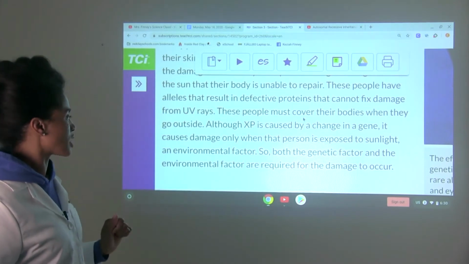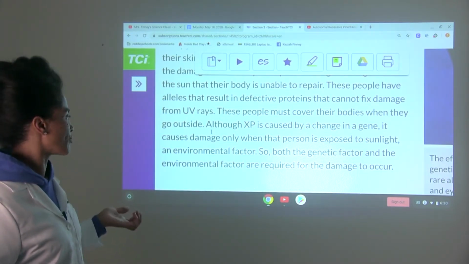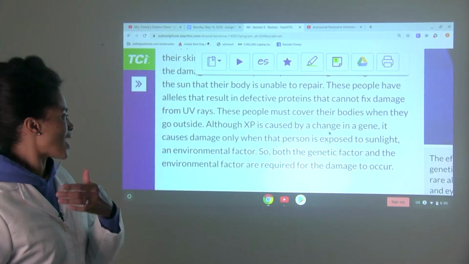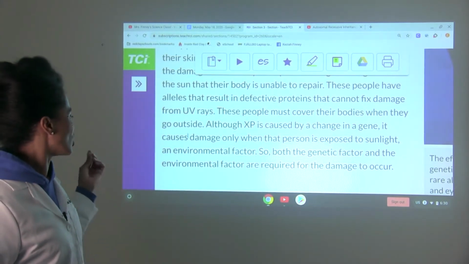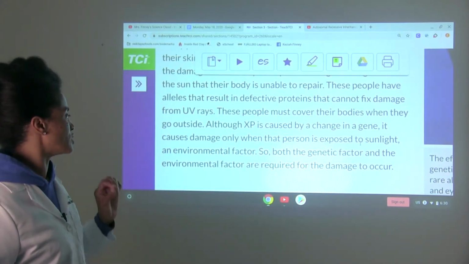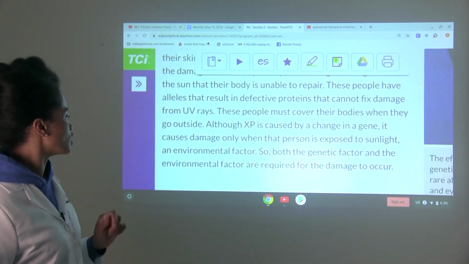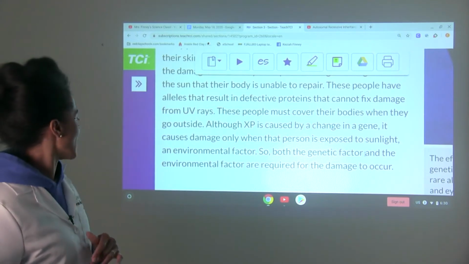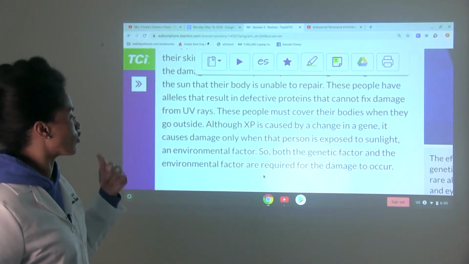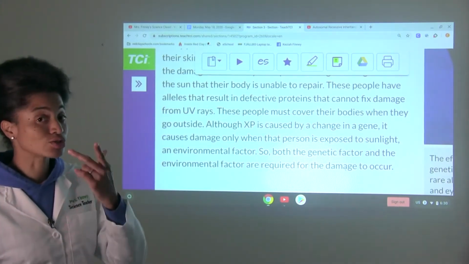These people must cover their bodies when they go outside. Although XP is caused by a change in a gene, it causes damage only when that person is exposed to sunlight, an environmental factor. So both the genetic factor and the environmental factor are required for the damage to occur.